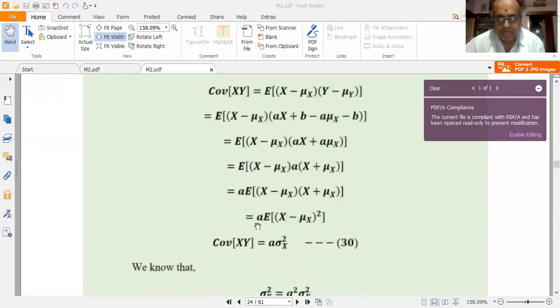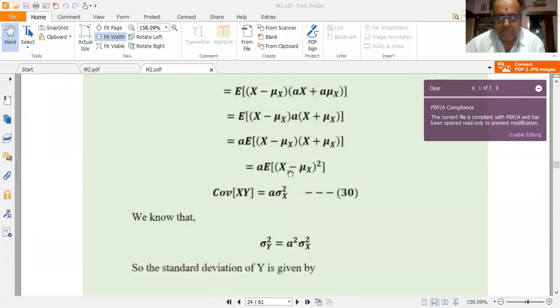Now multiply and simplify. I get a into the expected value of (x minus mu x) the whole squared. The expected value of (x minus mu x) the whole squared is nothing but the variance of x. How do I get it?